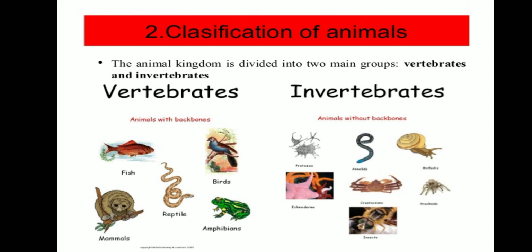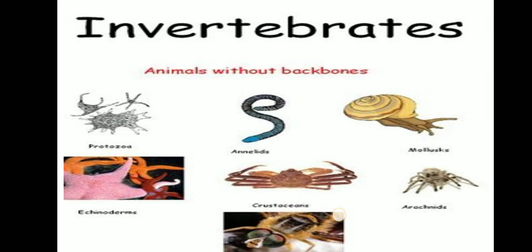Example: Mollusca, Echinodermata, protozoa, insects, etc. So today we are going to see about invertebrates. Invertebrates are the organisms which don't have backbone.